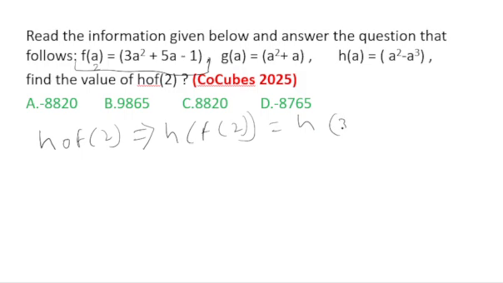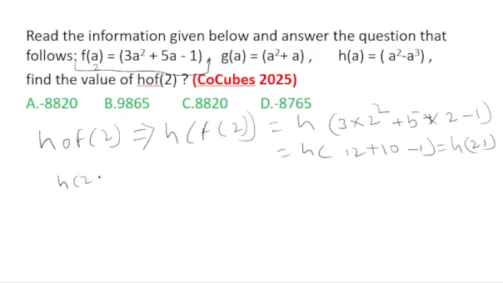So here it is 3 into 2 square plus 5 into 2 minus 1. 2 square is 4, 3 fours are 12, plus 10 minus 1. So here it is h of 21. In this function we put this 21 value in the place of a.